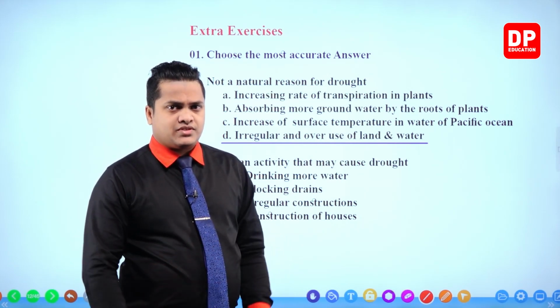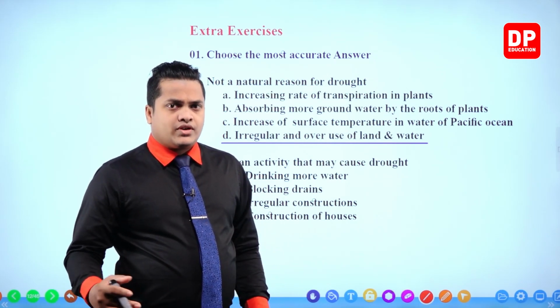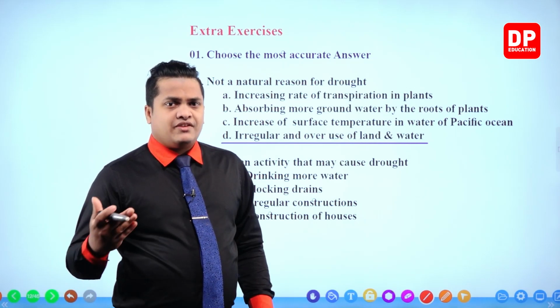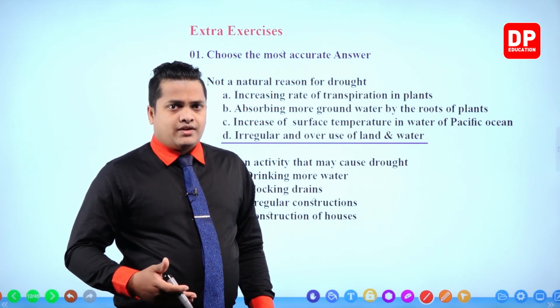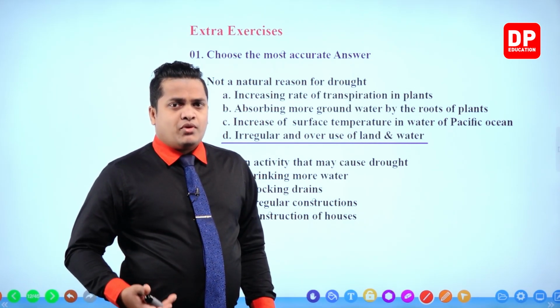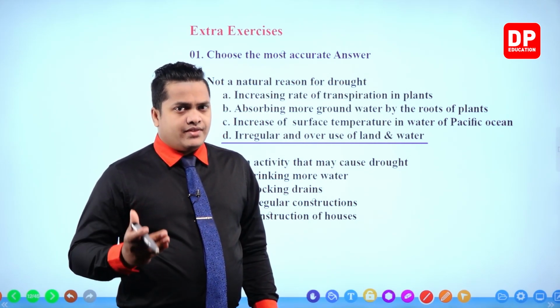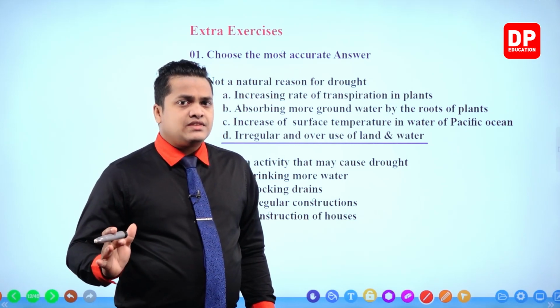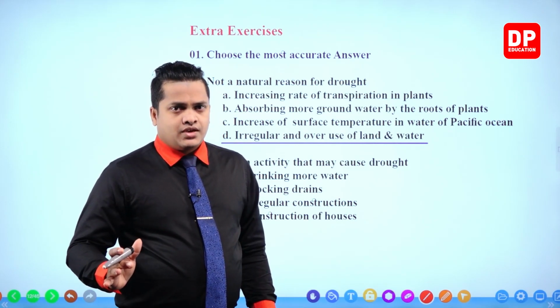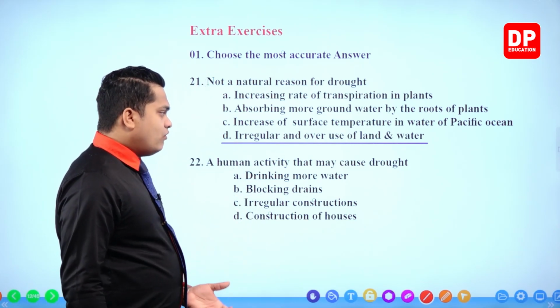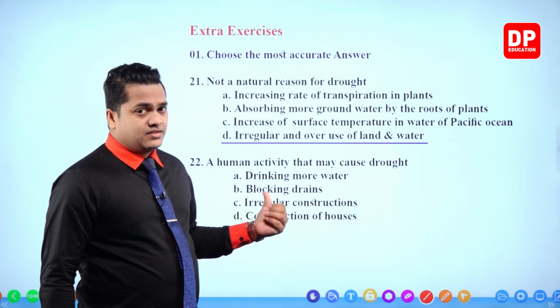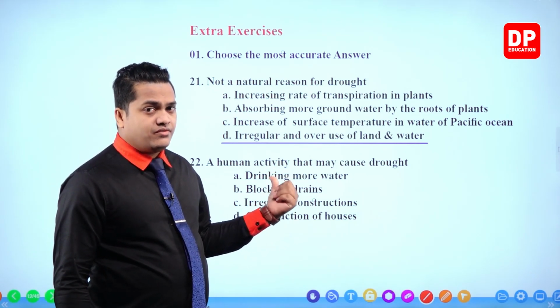During the excretion process, some amount of water is released to the environment. If you drink more water, our body will absorb only the amount of water which can be borne by the body, and the excess water will be removed as excretory material, right? So drinking more water is not going to harm the environment.